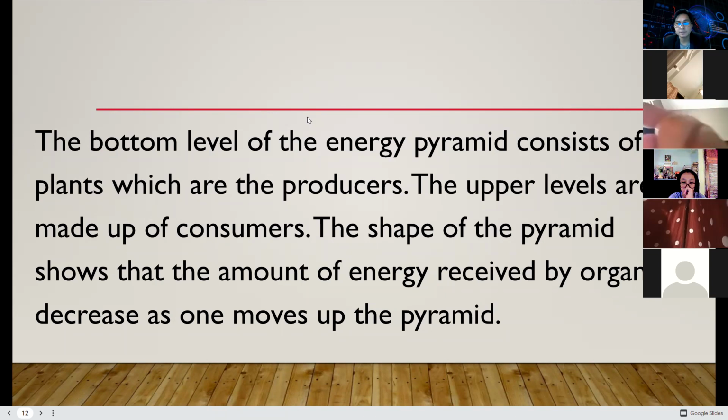That's the reason. So therefore, the essence of this lesson is to remind us that we as humans usually overlap with the other organisms, and there is an unequal distribution of energy.